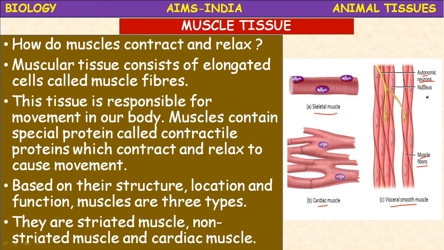Then involuntary muscles. Involuntary muscles means the muscles which function on their own from birth to death. Such muscles are called involuntary muscles. Those muscles are present in the organs like heart, lungs, intestine. They are involuntary muscles. Even in the eyes also, smooth muscles are present.